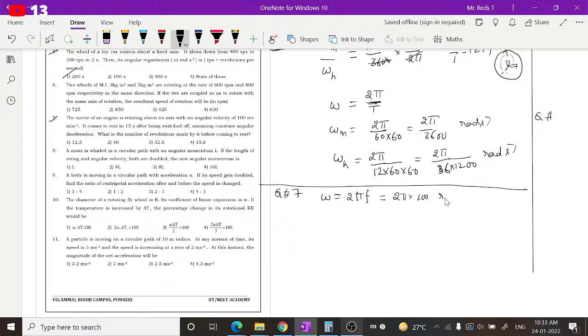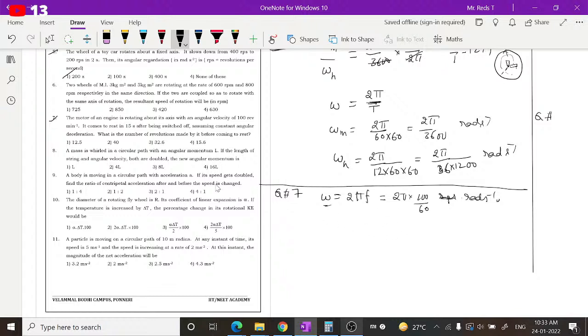If you want to write in SI, you have to write in seconds. So to convert it to seconds, you write 100 by 60 revolutions per second. Then the total actual unit of angular speed will be radian per second. You have to be careful about this terminology, guys. The given revolutions per minute doesn't mean that it is directly omega. You have to take omega as 2 pi f.